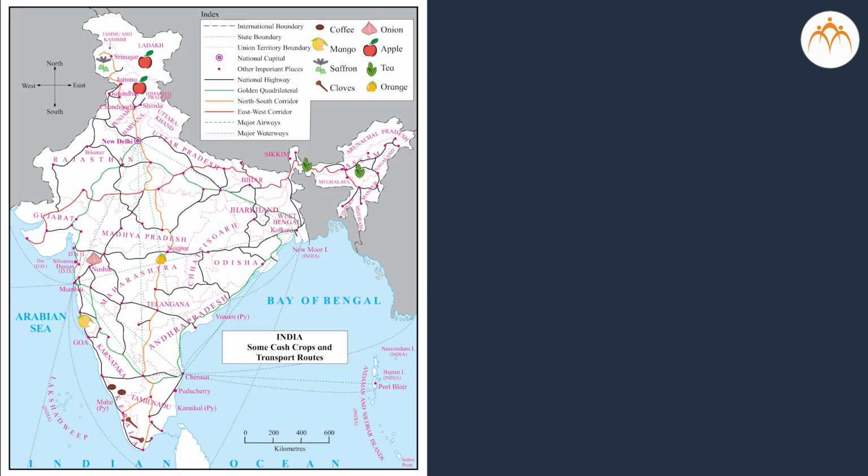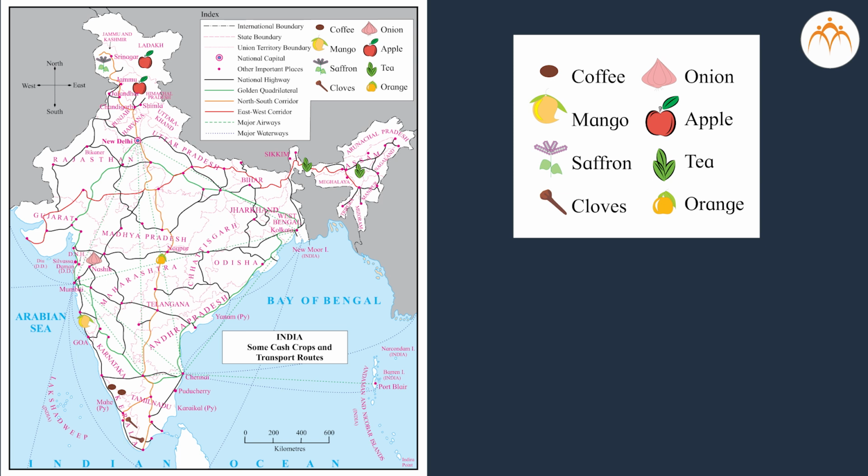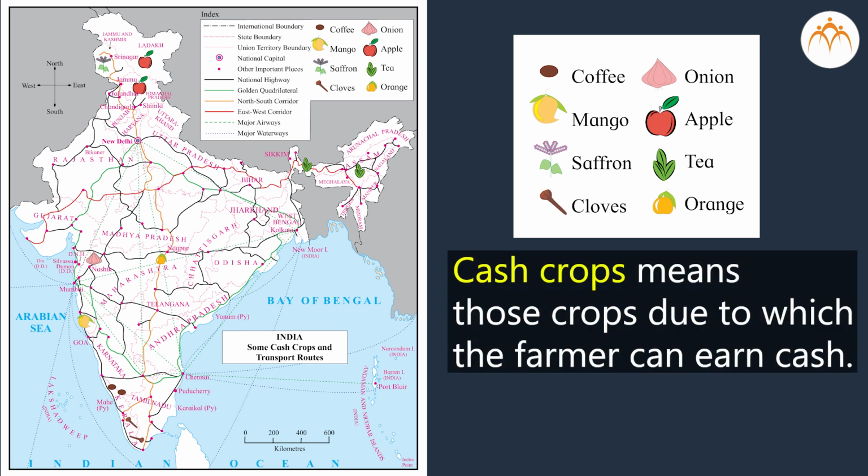You will get the information about the crops and the cash crops in India from this map. Cash crops means those crops due to which the farmer can earn cash. Observe the map and answer the following questions.